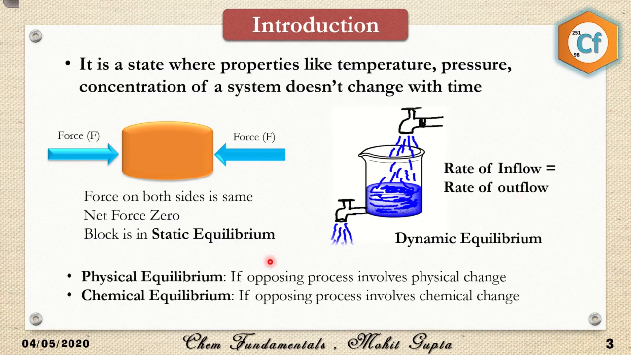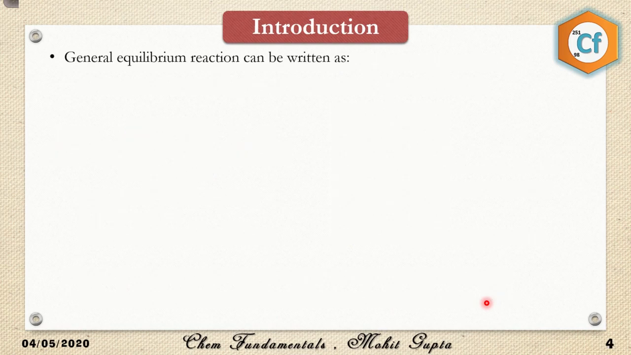Equilibrium can also be divided into two parts: physical equilibrium and chemical equilibrium. In case of physical equilibrium, if the opposing forces involve physical changes, like pressure, temperature, volume, then we consider it as physical equilibrium. However, if the opposing forces involve chemical change, so one compound is converting into another and the chemical formula and the chemical properties of the compound are getting changed, then it would be considered chemical equilibrium.